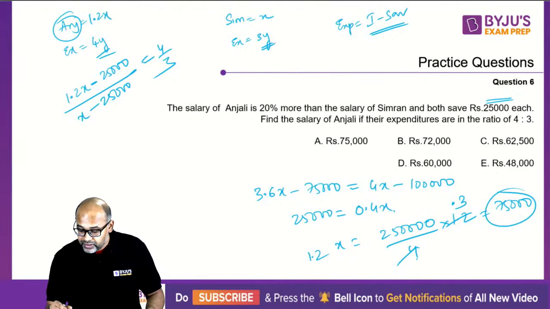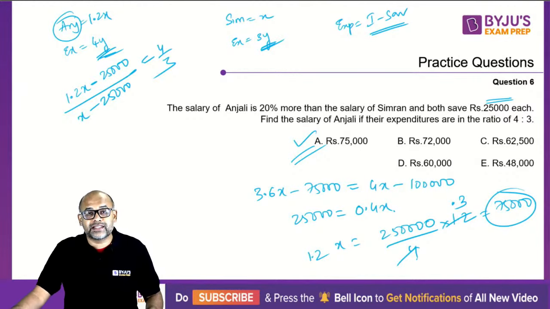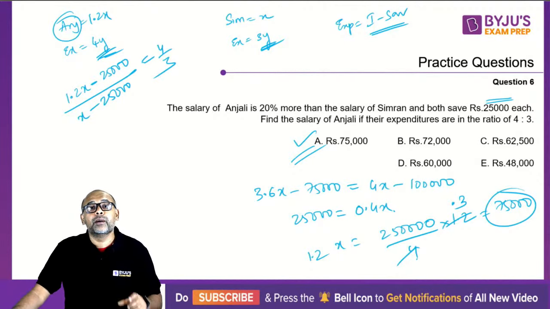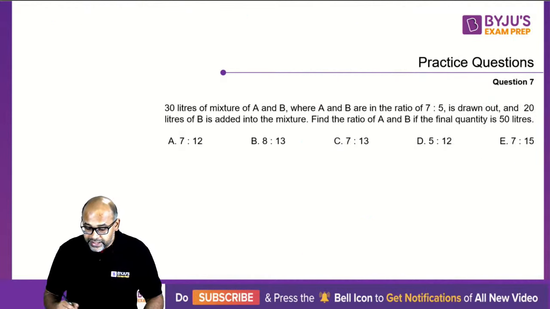So here what you need to do is, while I took it as 4y, don't use this as 2 variables. It's unnecessary. You take the ratio as 4 by 3, but this ratio signifies the expenditure. So income minus expenditure by income minus expenditure. That is what you need to write here. Okay. Let's move ahead and take a look at this question.